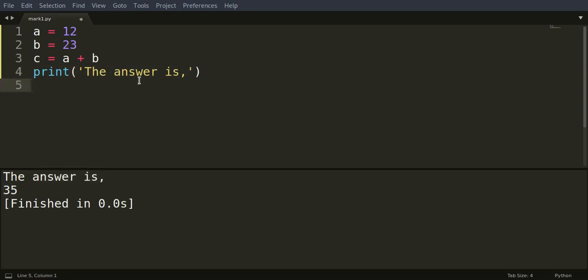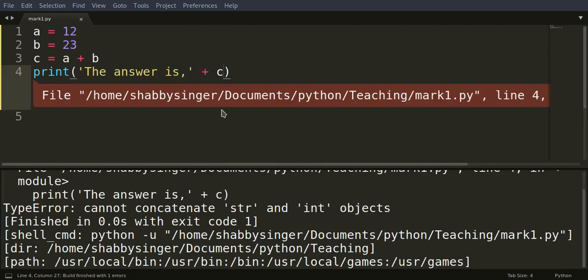But we could do something else. We could just add a plus, and then add c, and try to print, and there should be an error. Oh, there's a big error. The thing here is, this is an integer and this is an integer. Adding two integers, you get an integer. So c is an integer, but when you try to add an integer to a string, it does not work. This is a string and this is an integer.